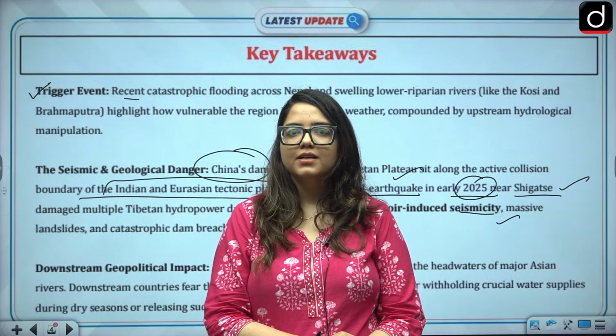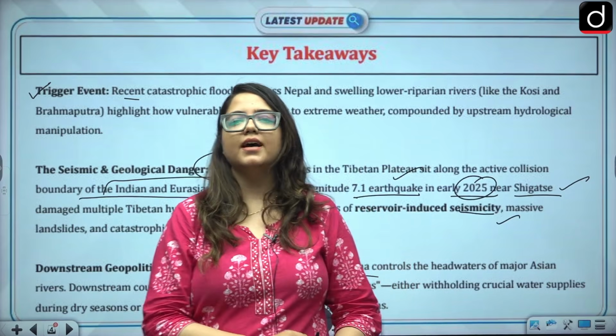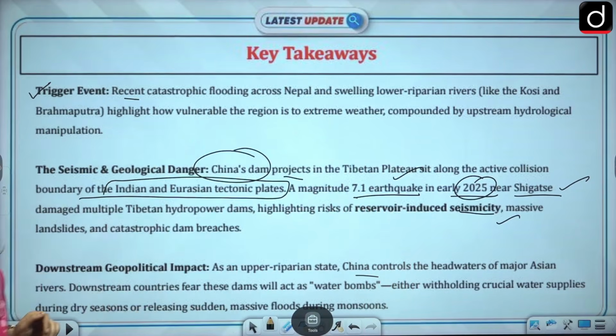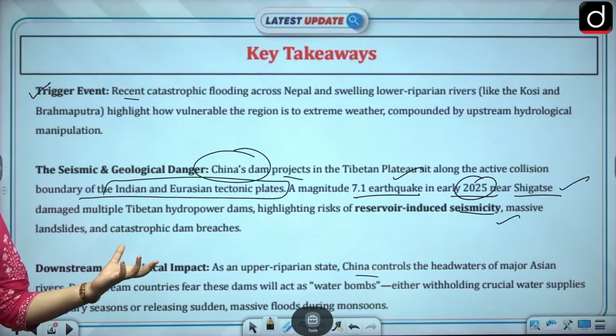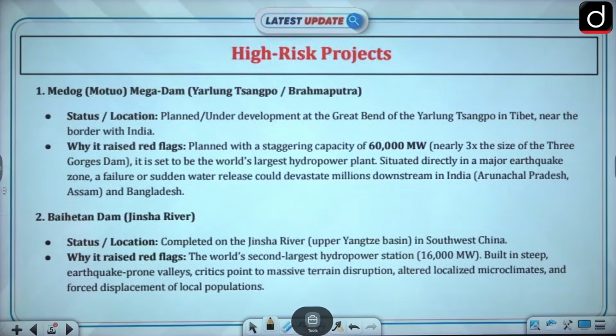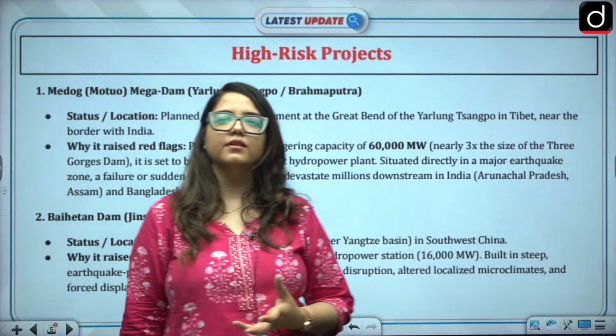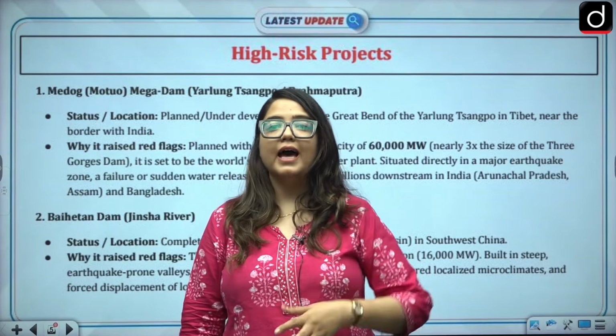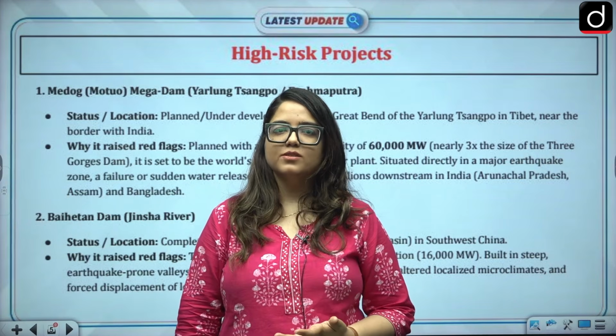Right? Exactly. So this is something that India has been pointing out for days and days, that these are like water bombs, and China has the key to it. So what are these high risk projects that China is working on that might have led to this and can lead to further destruction as well?